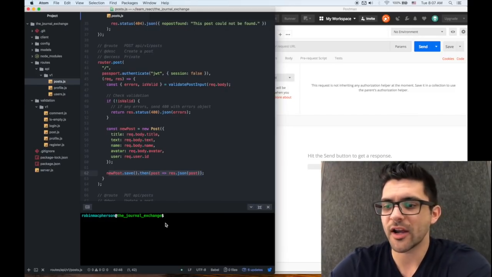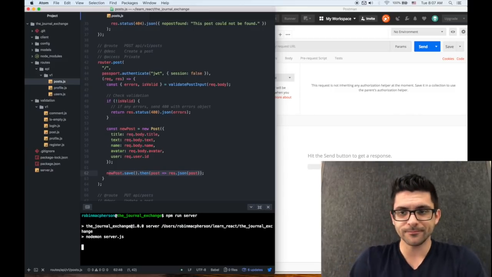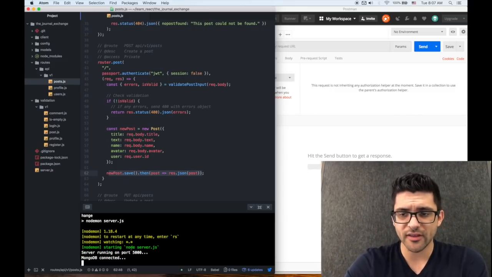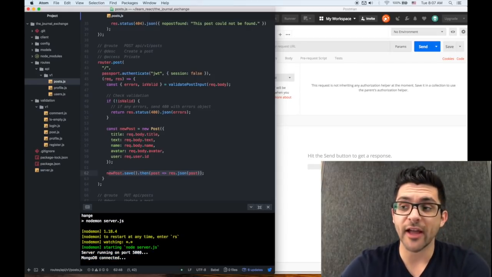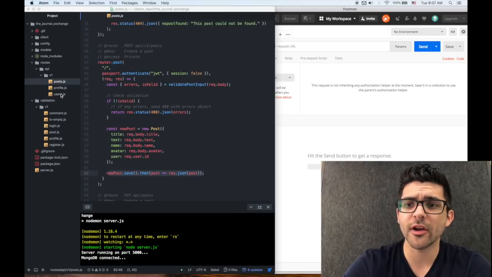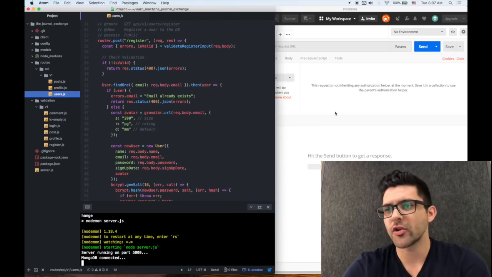We can come over here and actually start our app. We can start the server. Okay, and now you see this application is running on my machine locally, and our database is connected. There's a real database online. And so let's look at our user routes. Let's just register a user so you can see.